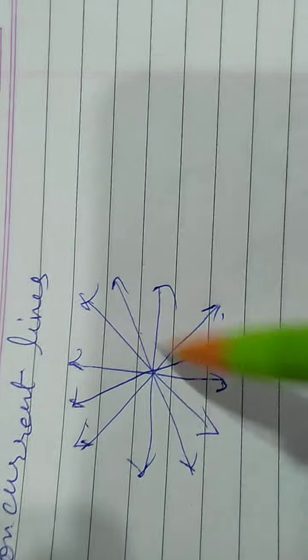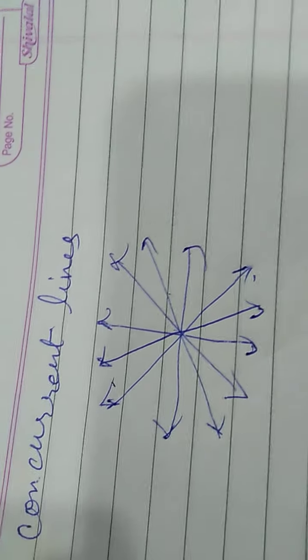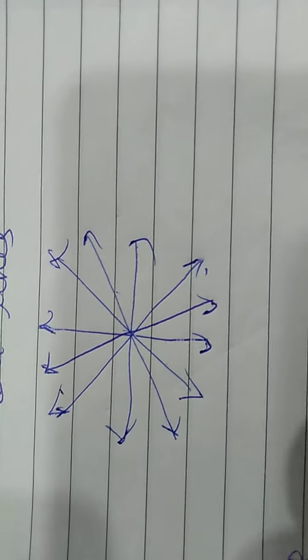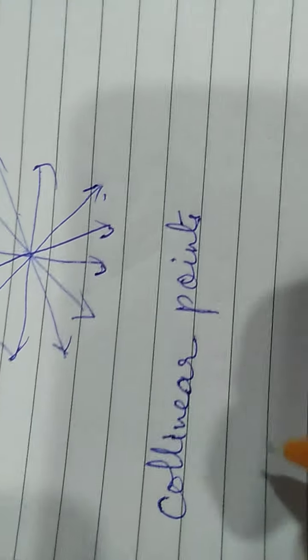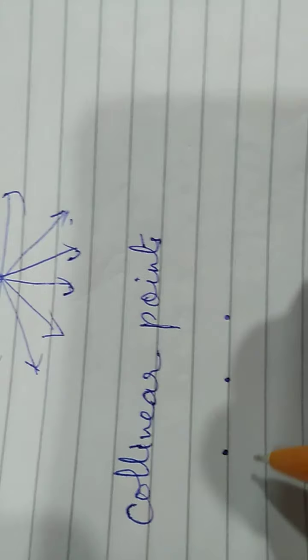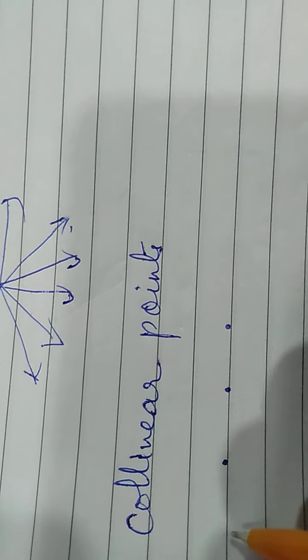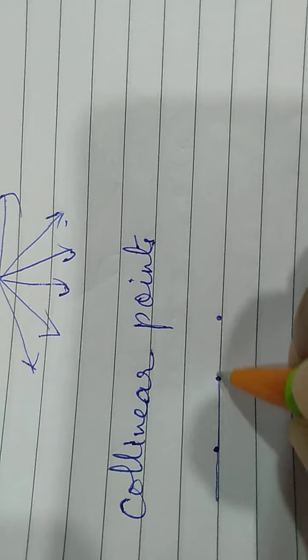So many lines are there which are intersecting at a point, so all these lines are said to be concurrent lines. Now collinear points. The points which lie on a single line, on the same line, are said to be collinear points.